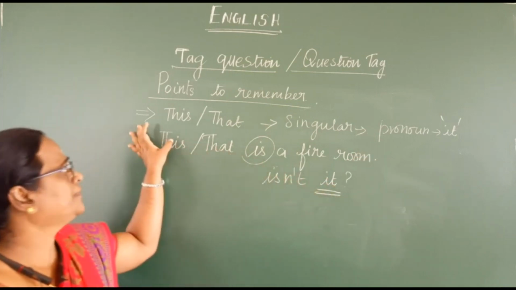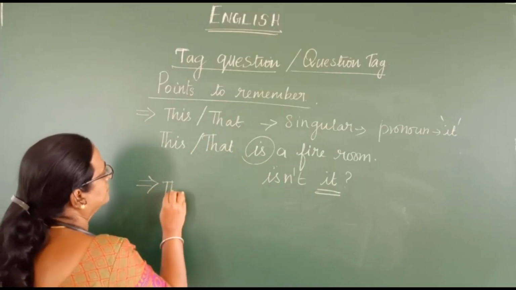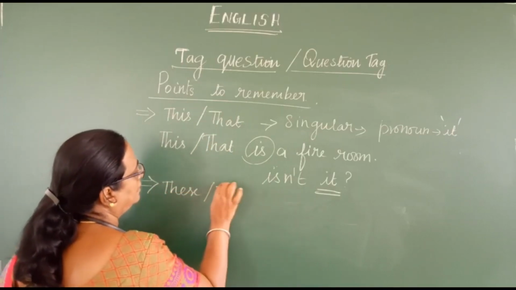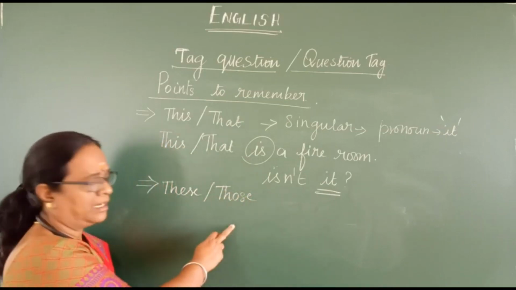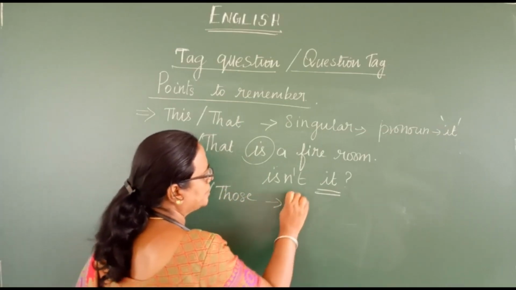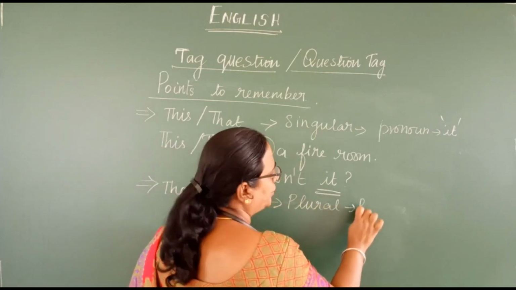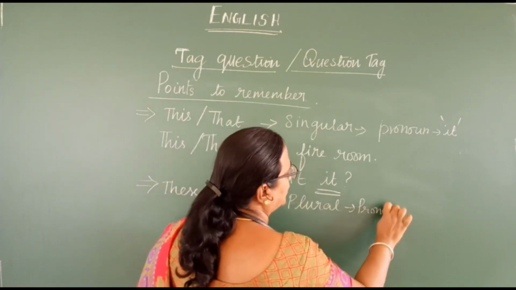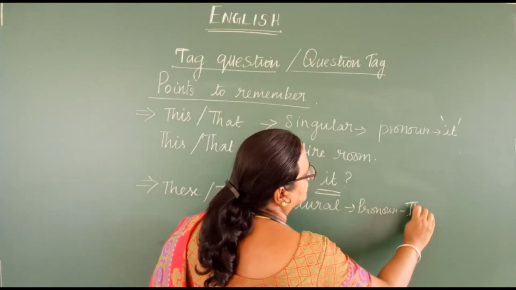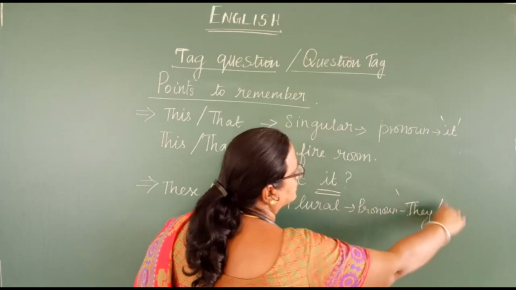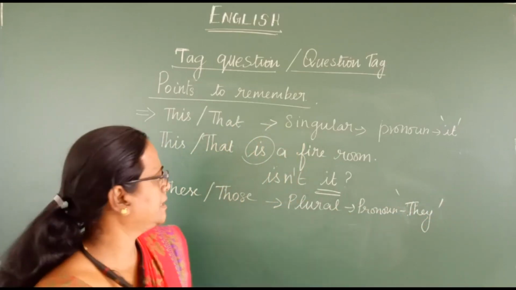Suppose in the place of this or that, you have these or those. Then it is considered to be plural. And what is the pronoun you have to use here? The pronoun you have to use is they. The pronoun they should be used for making the question tag.